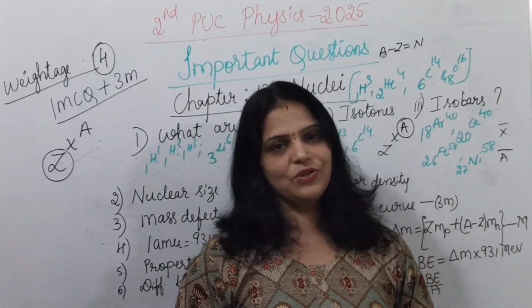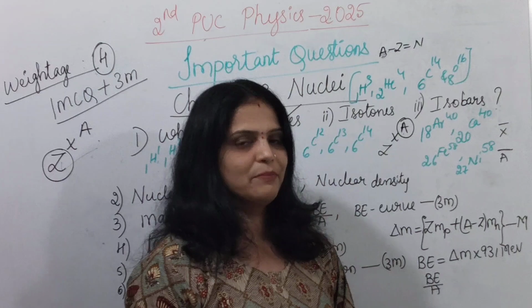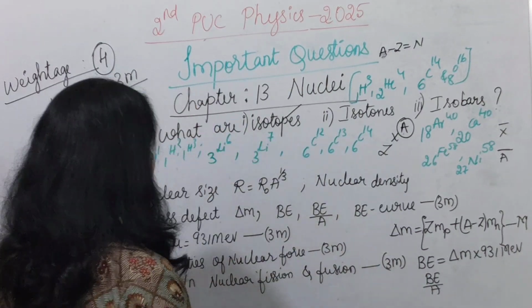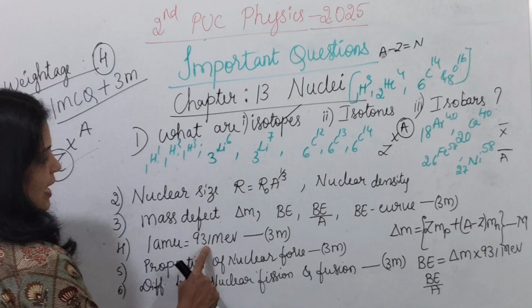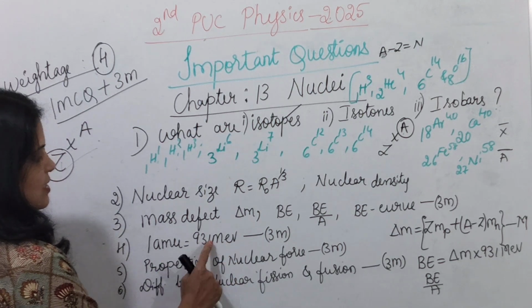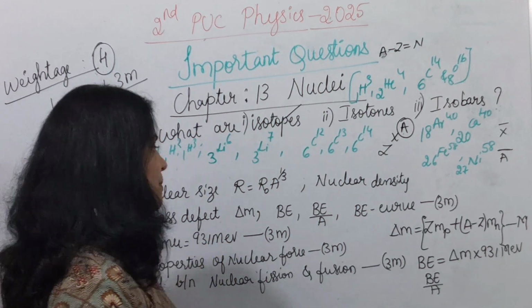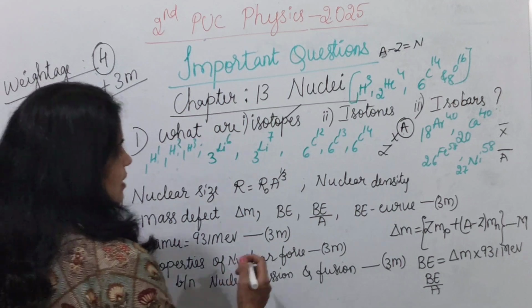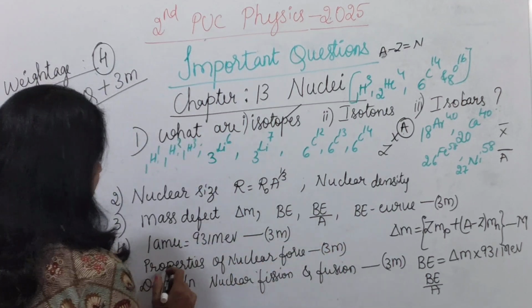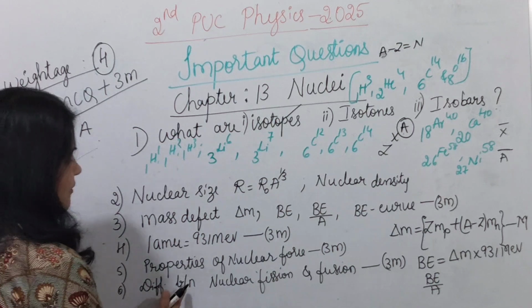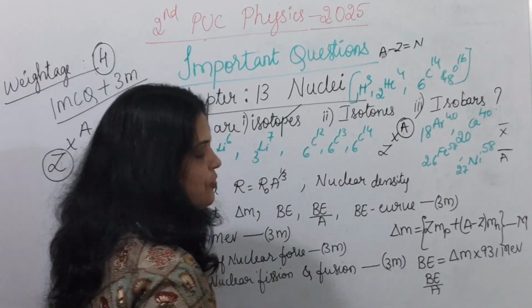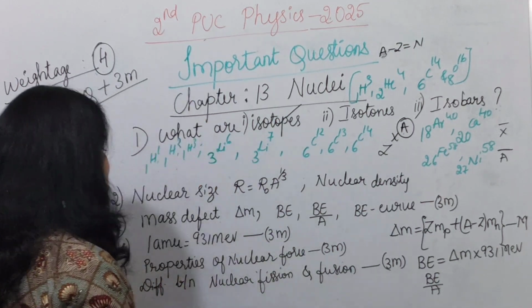Most of the time this question will be asked from the nuclear chapter. Along with that, you can expect the conversion, 1 AMU is 931 mega electron volt. So this conversion will be asked for 3 marks. There is one more: properties of nuclear force will be asked for 3 marks. And differences between nuclear fission and fusion will be asked for 3 marks.